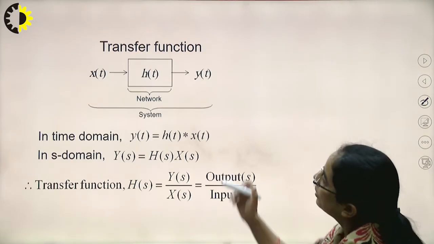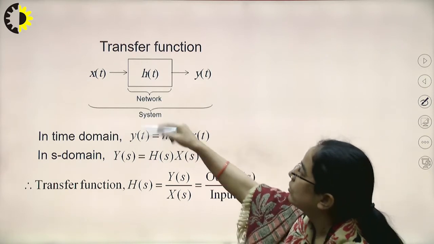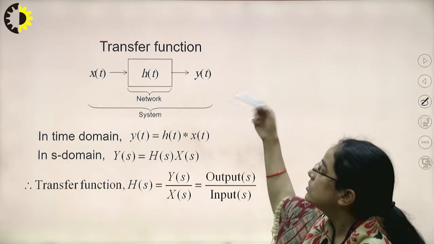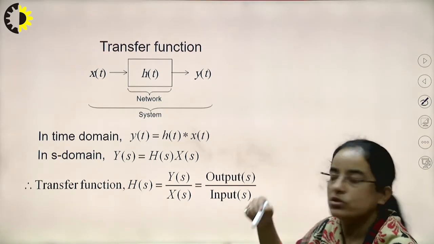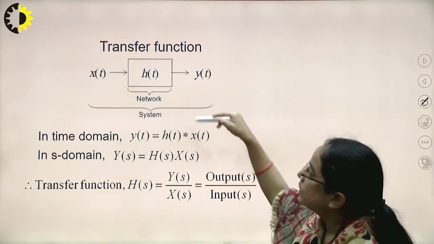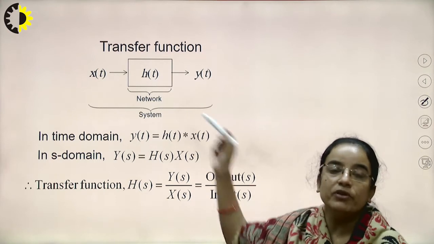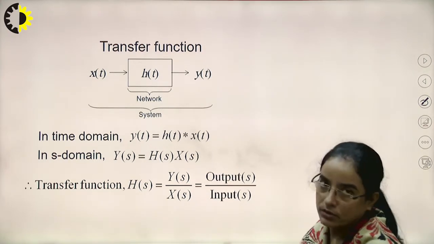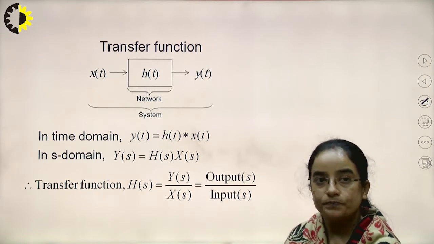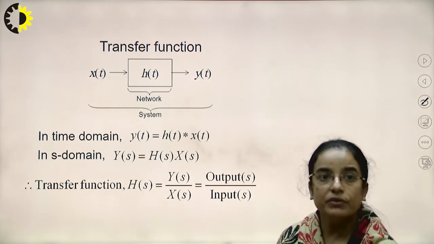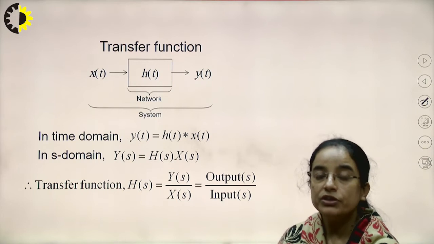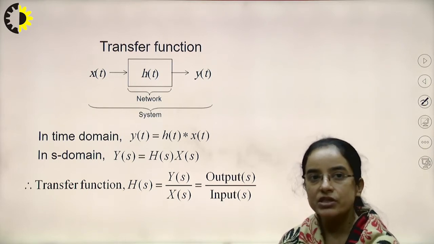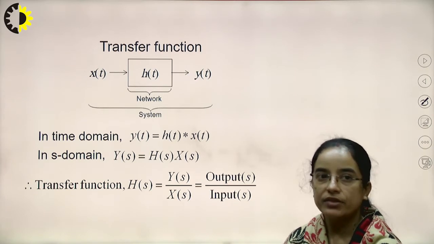So here suppose x(t) is the input or excitation, y(t) is the output or response, and the network has been defined by function h(t), the network function or transfer function. Transfer function is a special type of network function, and network function is the function which establishes the relation between the excitation and the response.